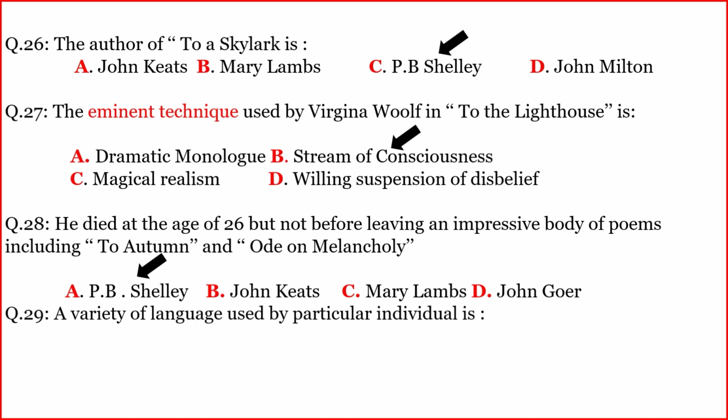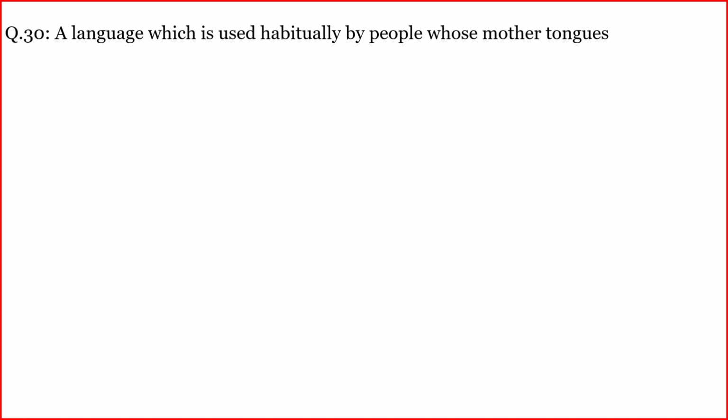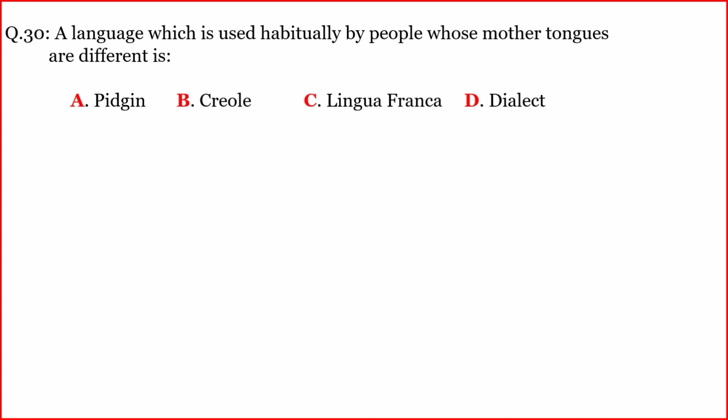Another question. A variety of language used by particular individual is. The correct option is C. Idiolect. Another question. A language which is used habitually by people whose mother tongues are different is. The correct option is C.